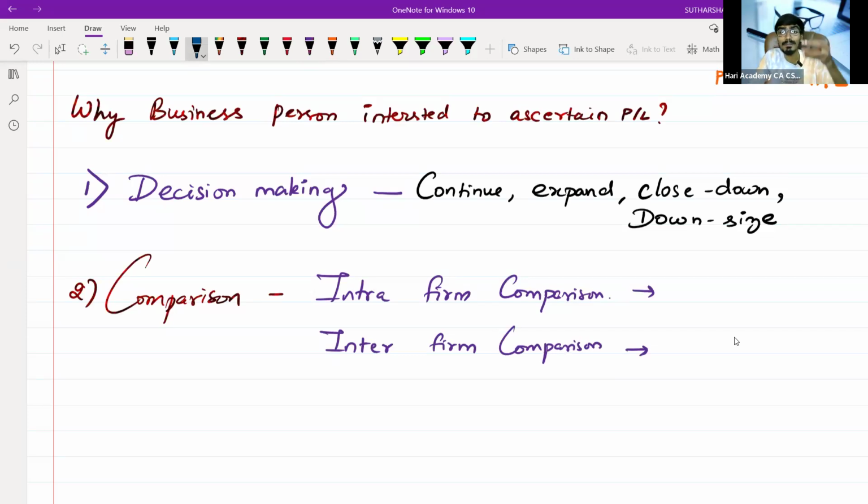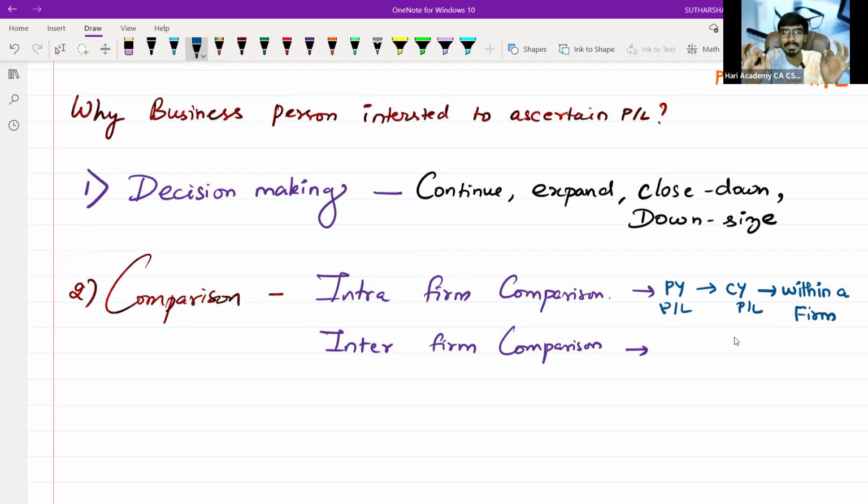Intra, if I am going to compare my previous year with my current year balance sheet, or previous year P&L with my current year profit or loss, or last quarter with this year, previous year's last quarter with the current year's last quarter, then it is intra-firm comparison, which basically happens within an organization or within a firm.